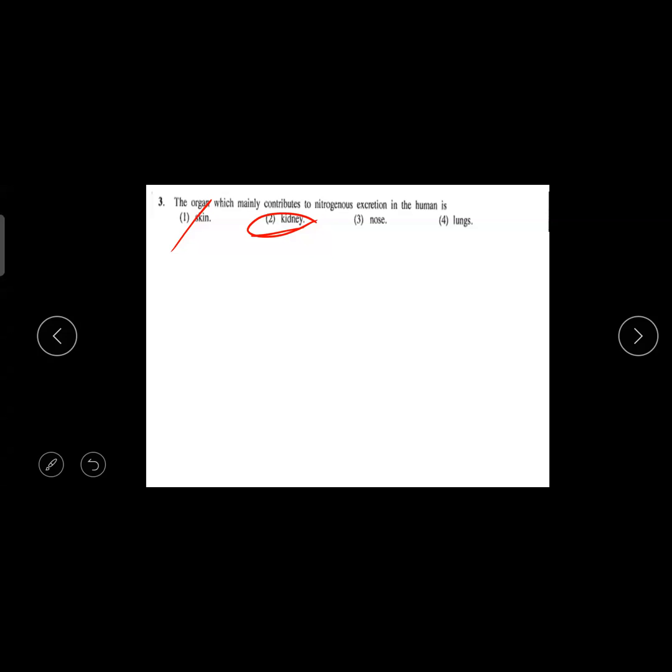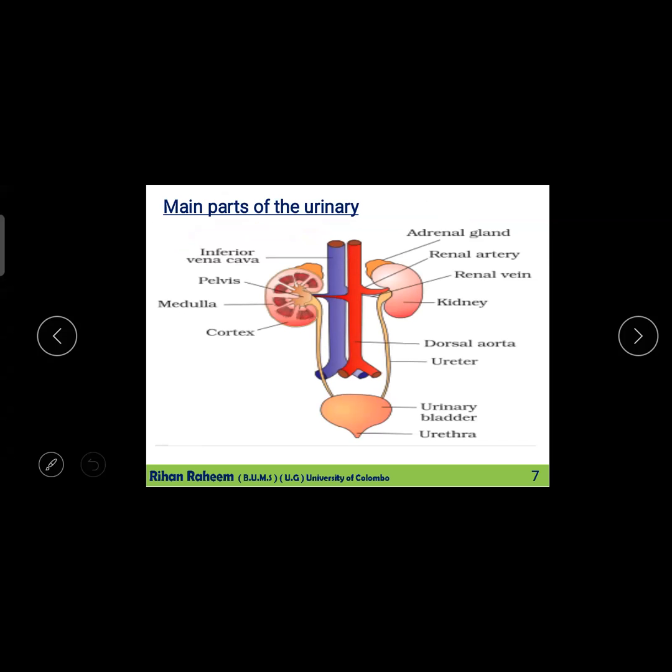So that is also excretory, but it is not nitrogenous, purely not nitrogenous. Okay, so kidney is the best answer. So you should know a little bit about the kidney.